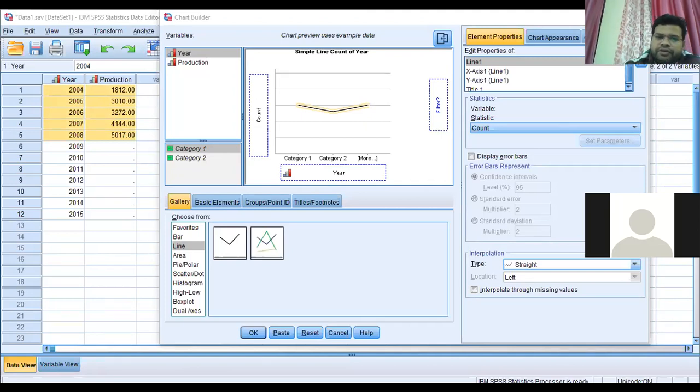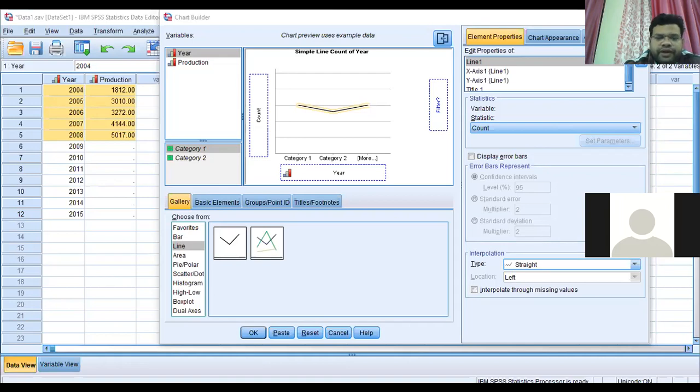If you want to paste it, you just click here and copy as image, and then put it in your research paper or Excel sheet. You can copy this graph onto your working sheet.